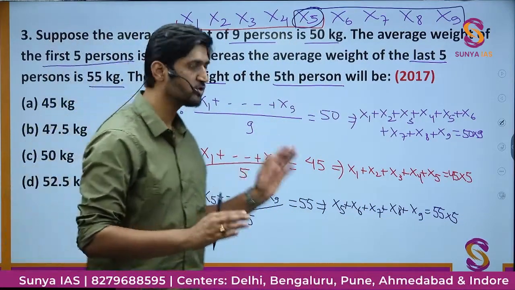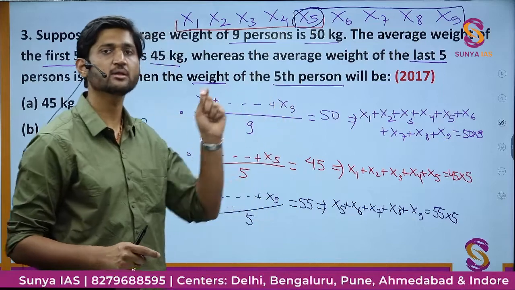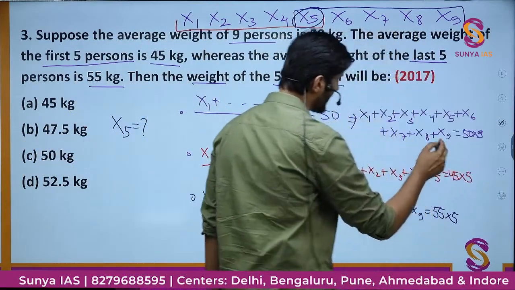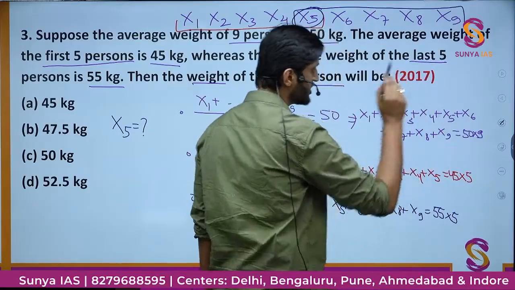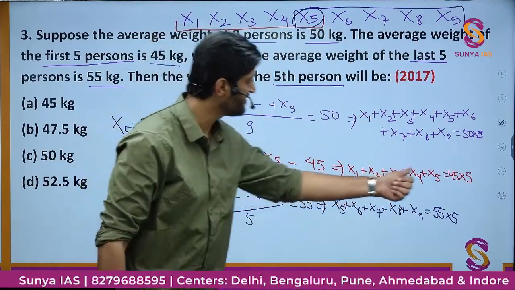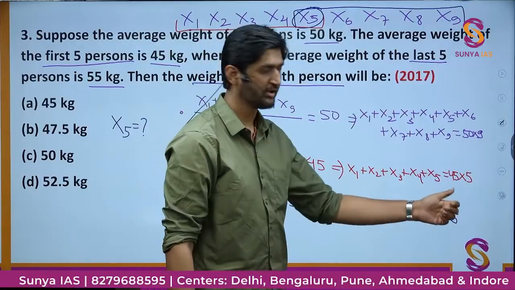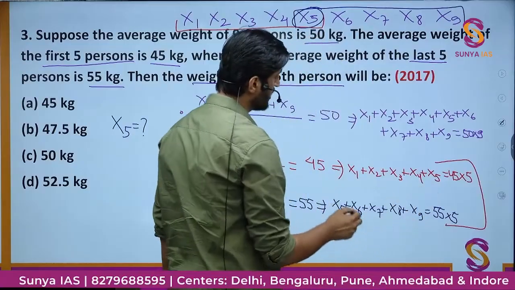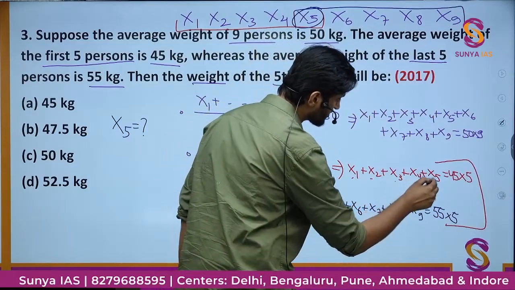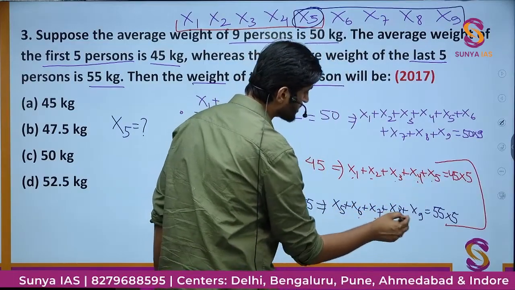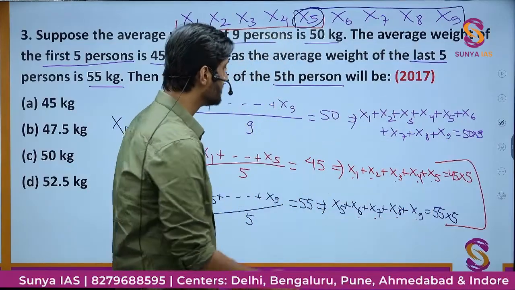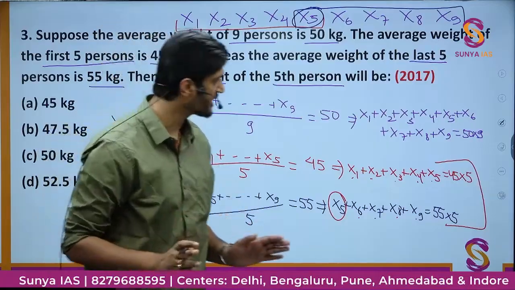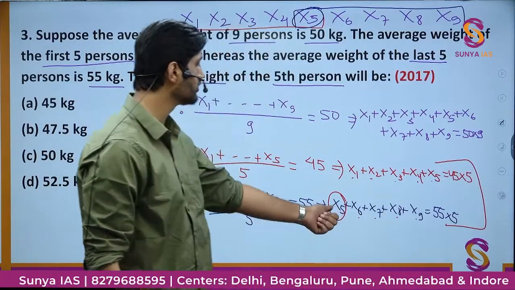Now what we have to do is find the value of x5. Just observe carefully. Here we have the sum of all the 9 digits. Here we have the sum of the first 5 and then the sum of the next 5. If we add these two equations, we will have x1, x2, x3, x4, x5, further x6, x7, x8 and x9. This sum we will have, but we will have this x5 extra. Do you understand that part? And using this extra x5, we are going to calculate its value.